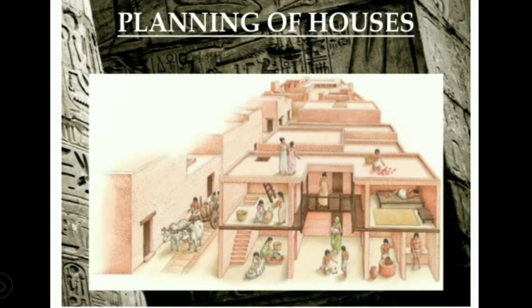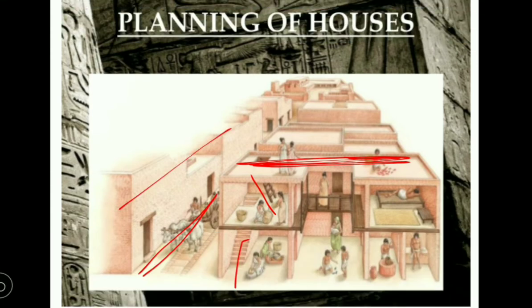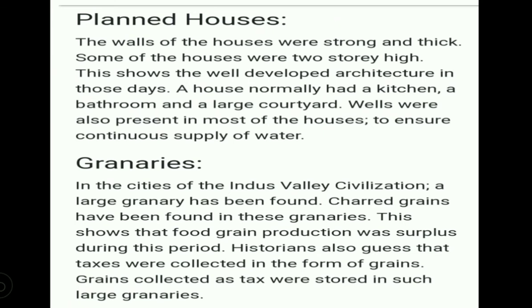So just observe the planning of houses. Inside the house you can observe the staircase they have given, and all the houses have flat-surfaced roofs, and this is the road. Beside all the roads you can observe the construction of the buildings, which were multi-storey, and sometimes only one room was constructed. And this is all about how they constructed systematically planned houses. And next we go through the planned houses.